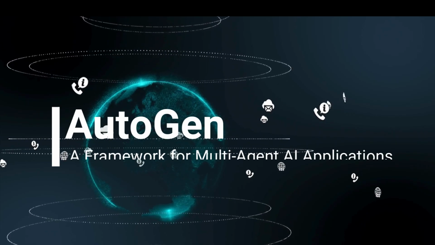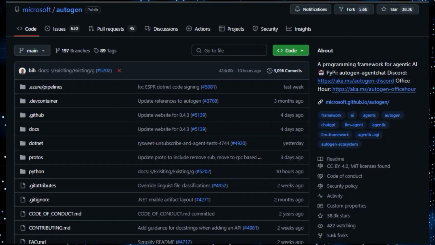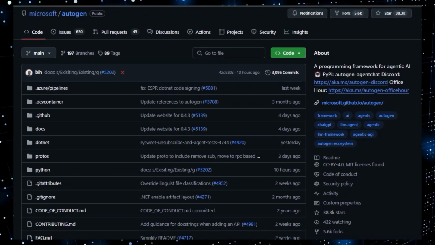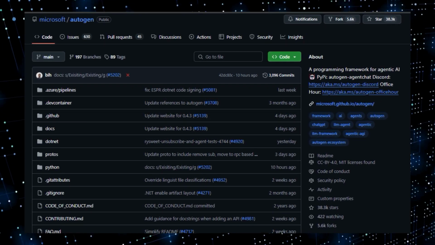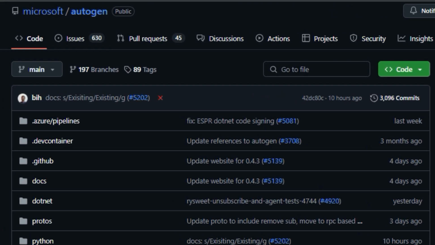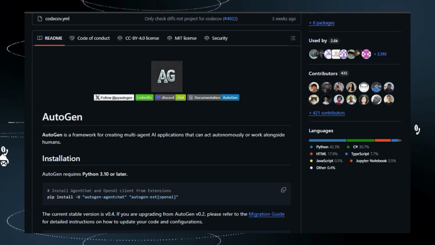Project number 2, AutoGen, a framework for multi-agent AI applications. We're excited to introduce you to AutoGen, a powerful programming framework from Microsoft that's designed for creating multi-agent AI applications. What makes AutoGen stand out is its focus on enabling autonomous agents to work together or alongside humans, making it incredibly versatile for complex tasks. AutoGen is not just about individual AI agents, it's about building entire multi-agent workflows.